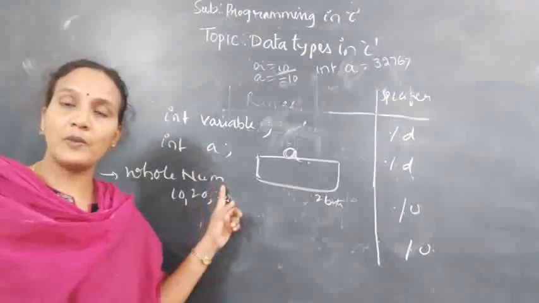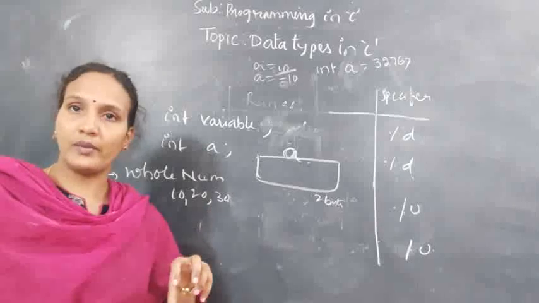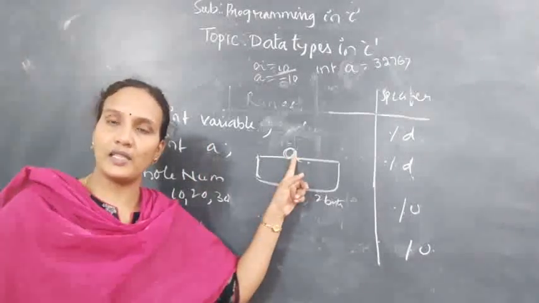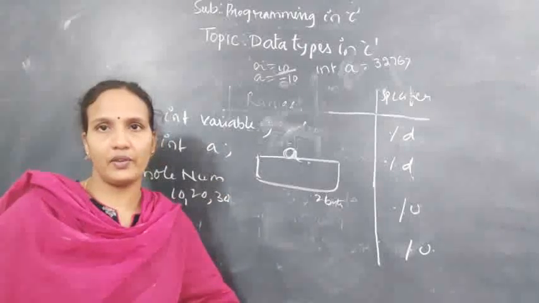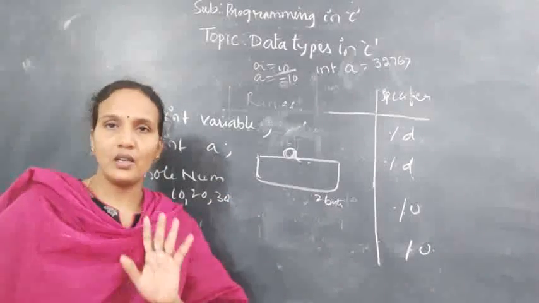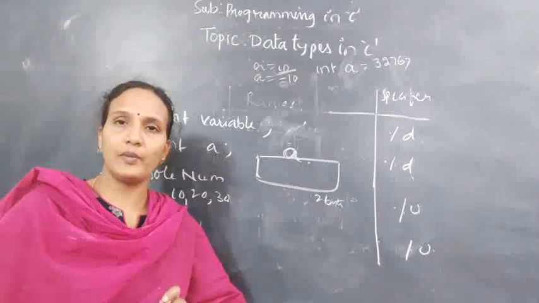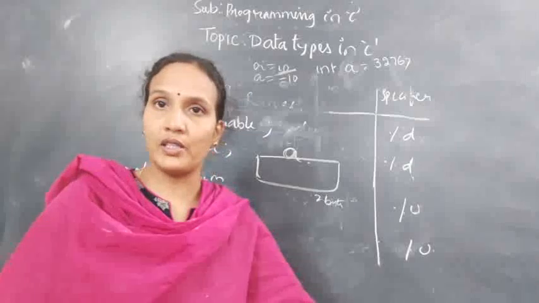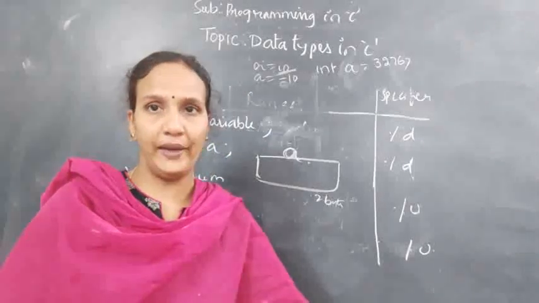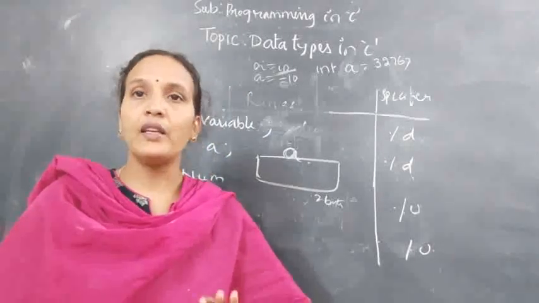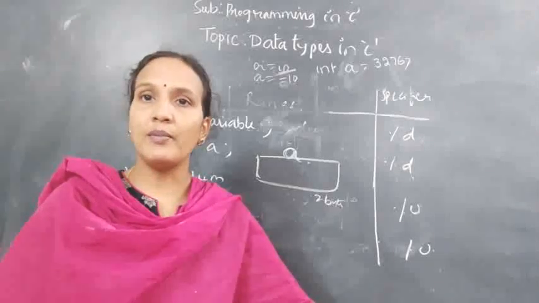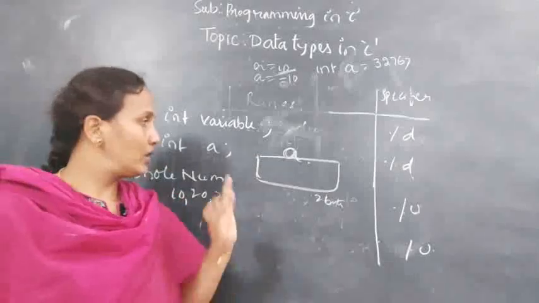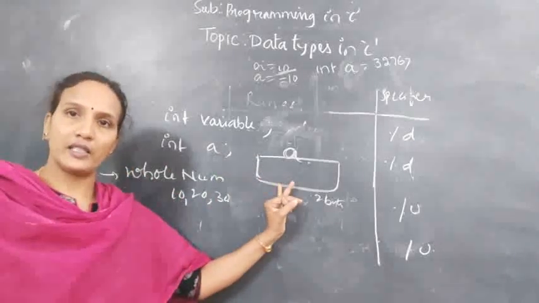And how much memory are we giving to that variable? 2 bytes of memory. 2 bytes of memory means how much? 16 bits of memory. That is about integer. An integer variable means the variable is holding only whole numbers, which do not contain any decimal places. That is the first point. If it is an integer, minimum 2 bytes we are giving. 2 bytes of memory means 16 bits.